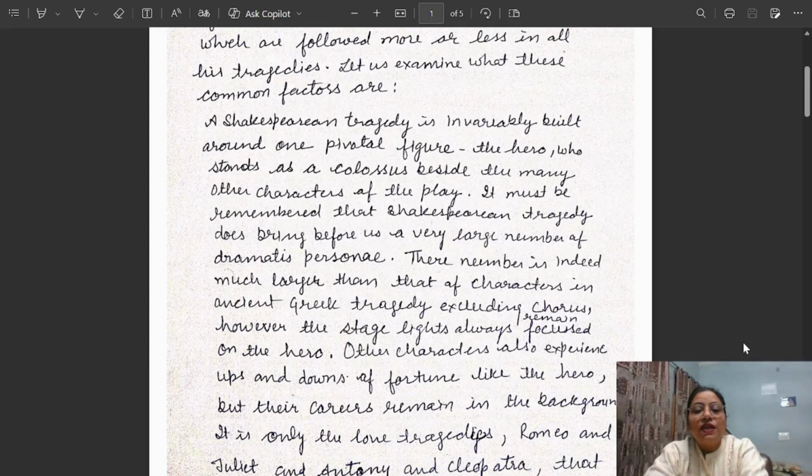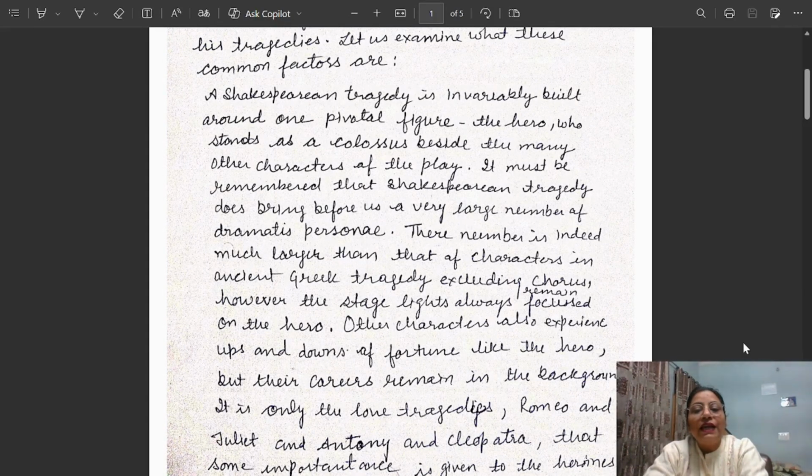However, the stage lights always remain focused on the hero. Other characters also experience ups and downs of fortune like the hero, but their careers remain in the background. So other characters are also shown by Shakespeare in his tragedy, but they always remain in the background. There is only one character which is focused upon.